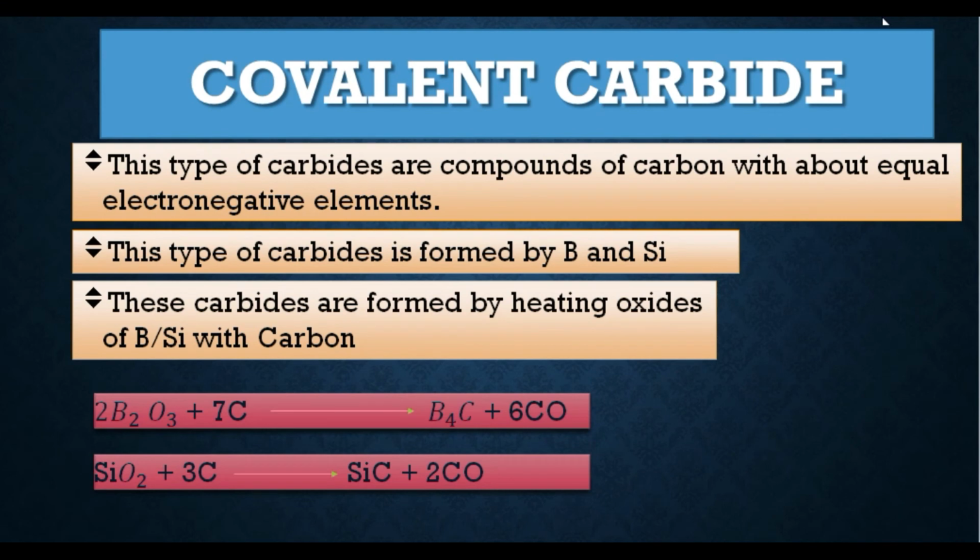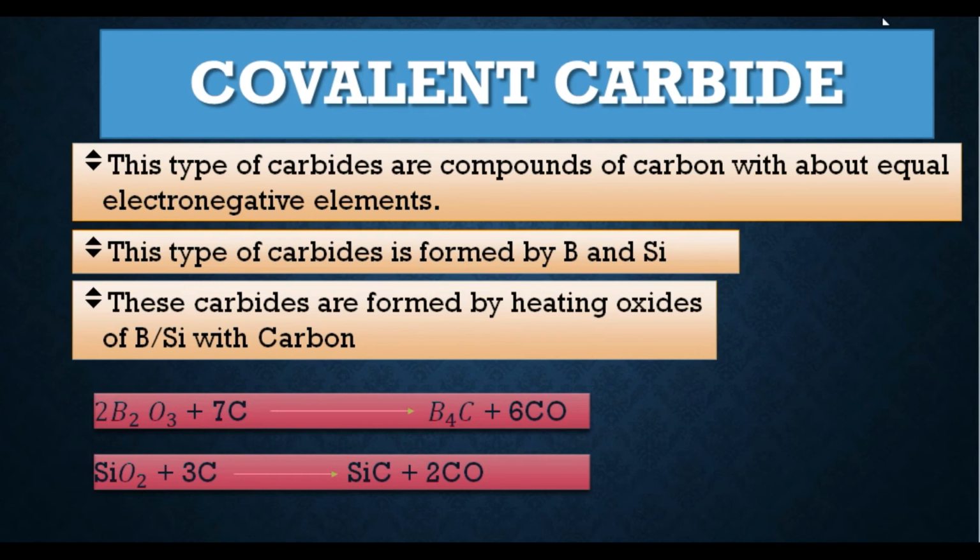Now let's discuss the second major type of carbides, that is covalent carbides. This type of carbide consists of compounds of carbon with elements of about equal electronegativity. This type of carbide is formed by boron and silicon. So these carbides are formed by heating oxides of boron or silicon with carbon.